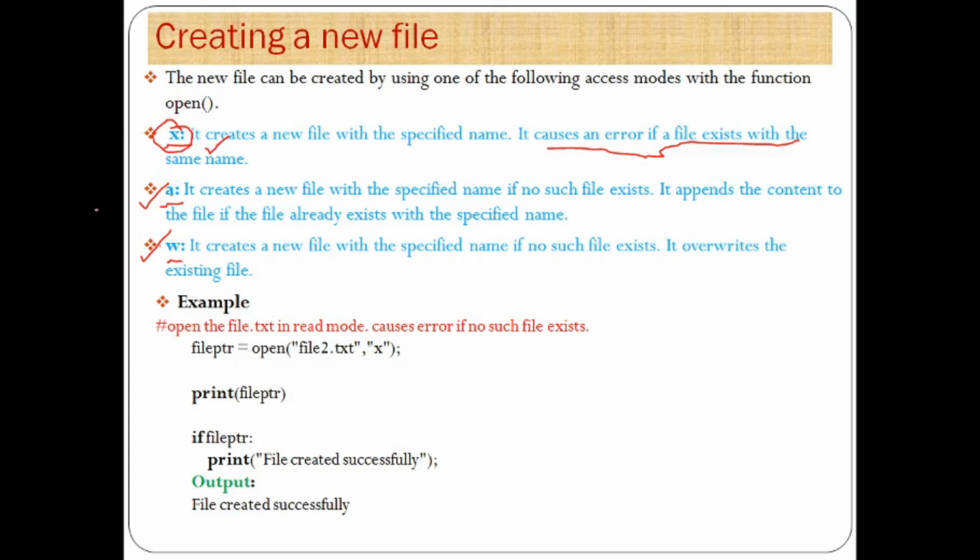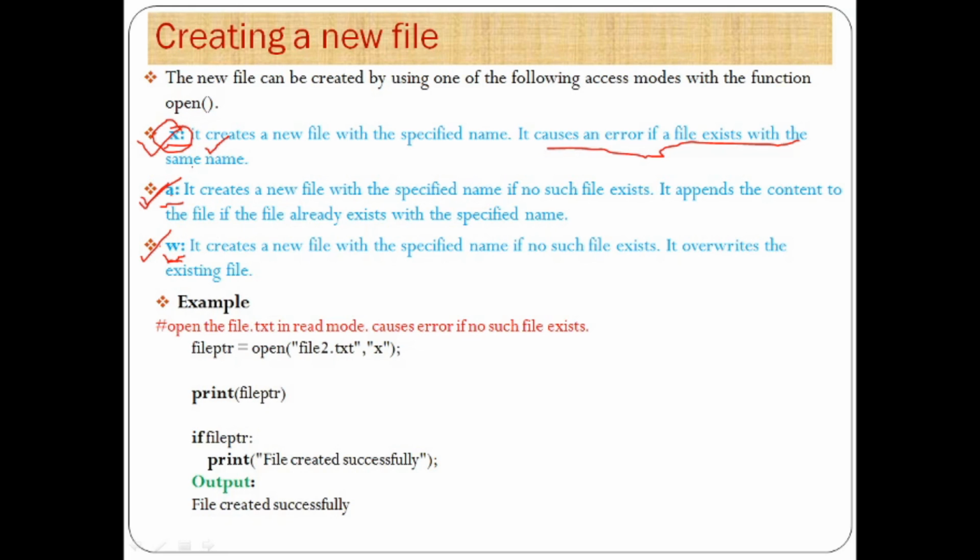Now we will take one simple rough summary regarding these accessing modes. There are four types of accessing modes in file handling operations. First is the read mode, which is represented using the character R. Next is the write mode, which is represented using the character W. Append mode is represented by the character A, and create mode is represented using the character X.